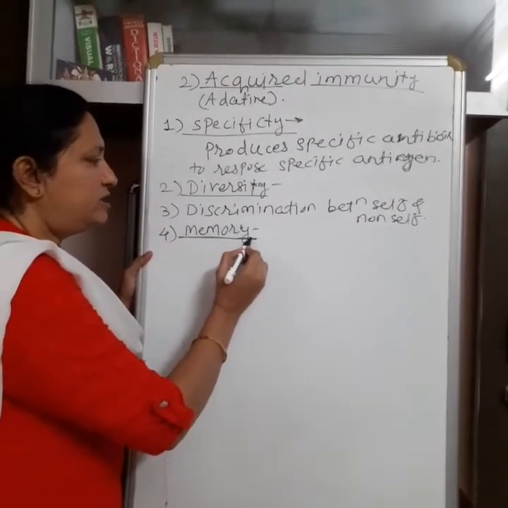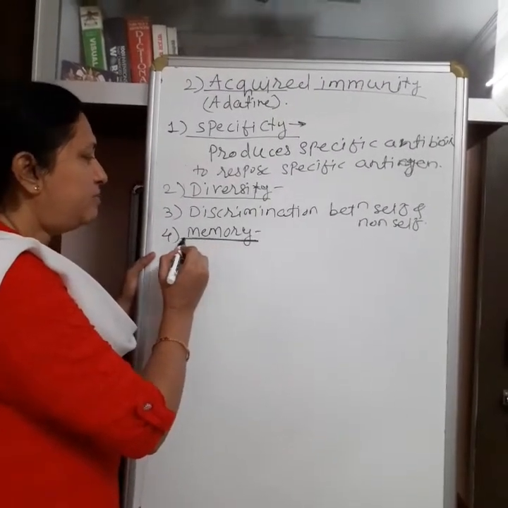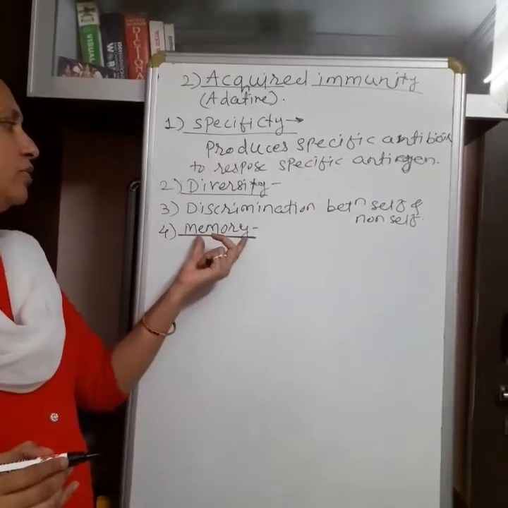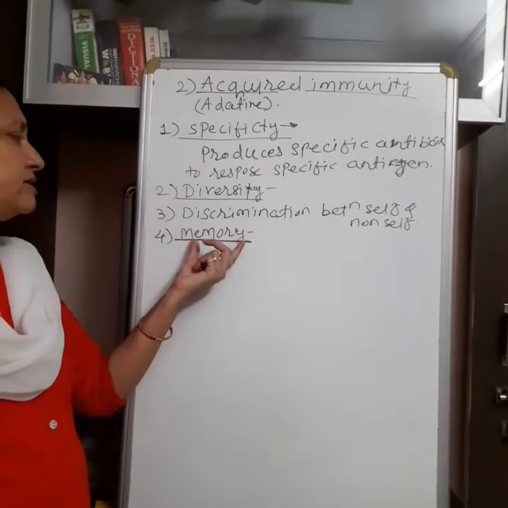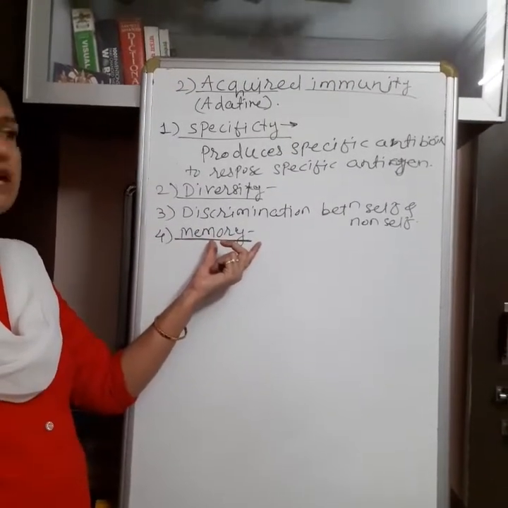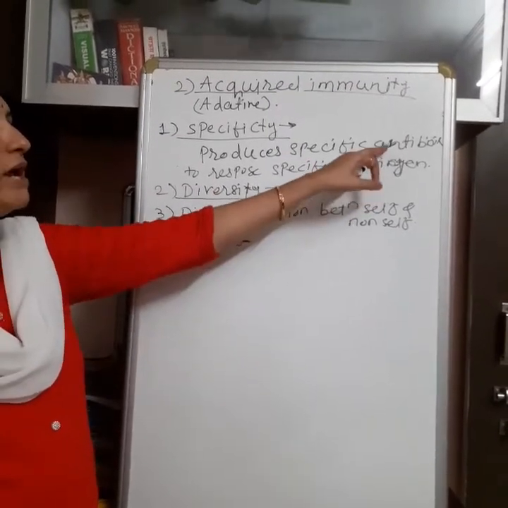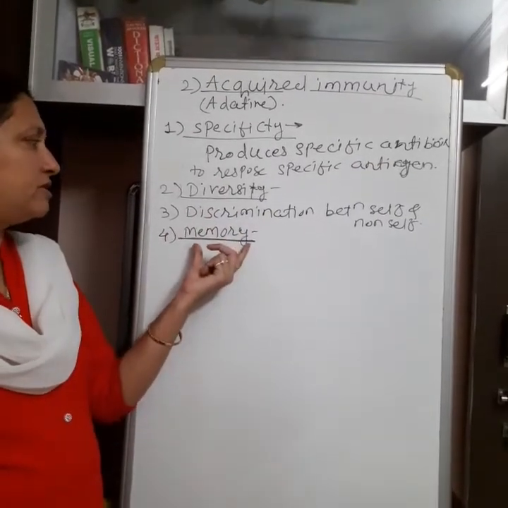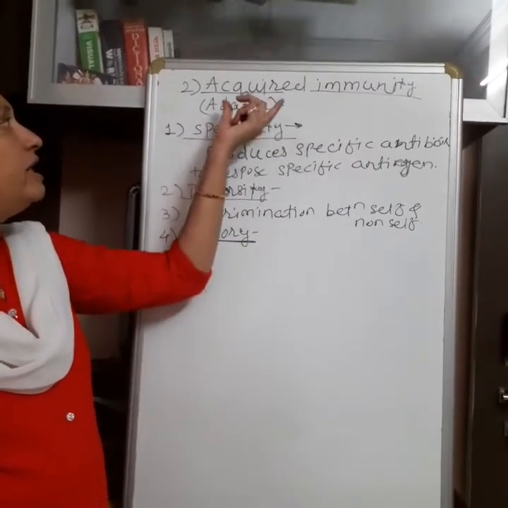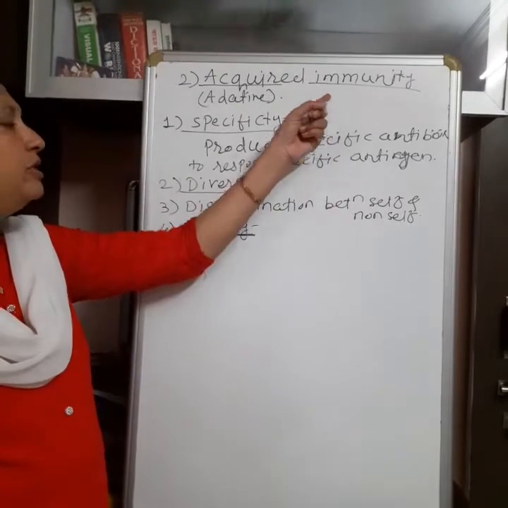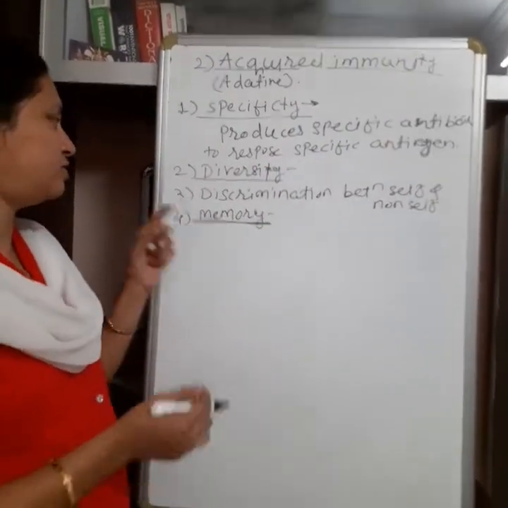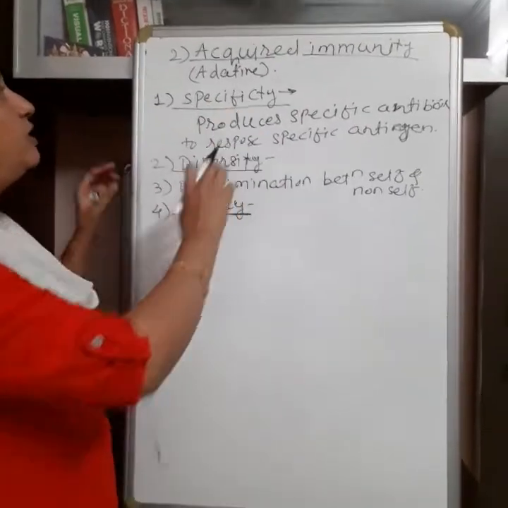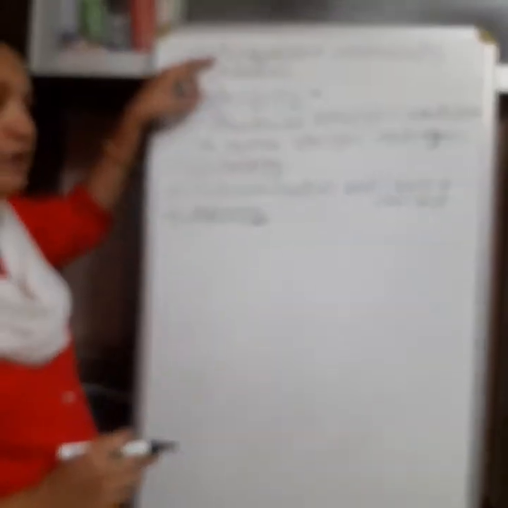Because the immune system retains the memory, at the second exposure the body immediately produces specific antibodies for protection. So memory is a very important feature of acquired immunity for giving a quick and strong response in future. So these are the four characteristics of acquired immunity.